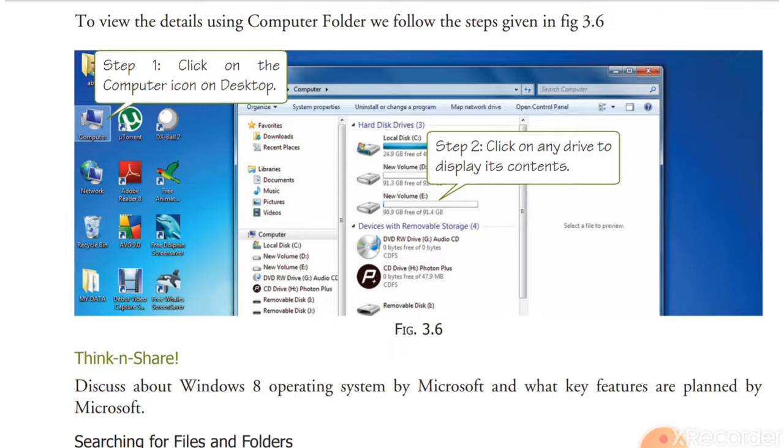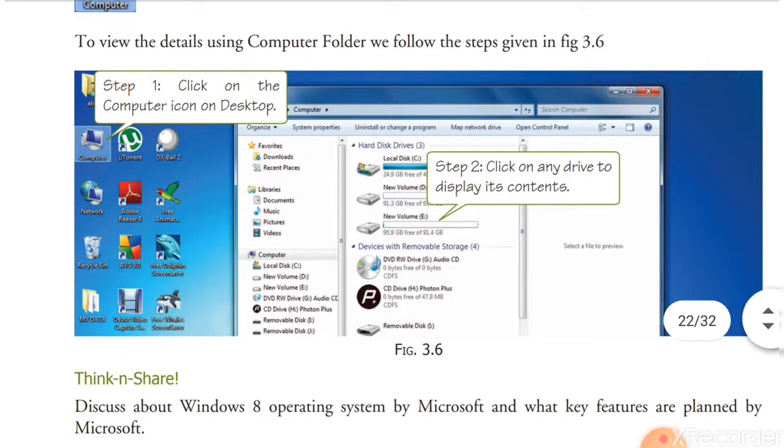There are some missing steps here; I want to say that this is a misprint. Double click on the Computer icon on the desktop, or right click on the Computer icon on the desktop and go to Open. Means double click to open, or right click and then click Open.